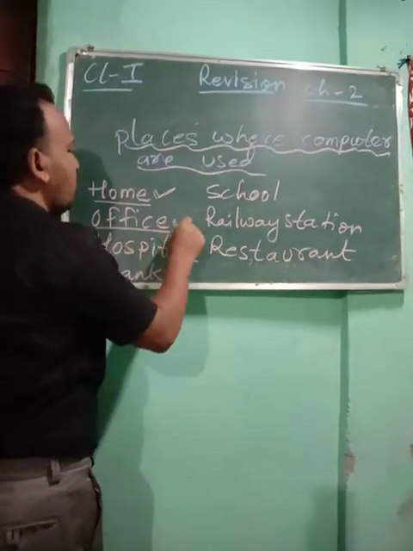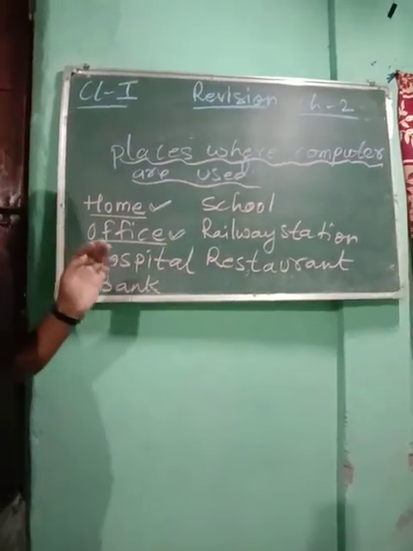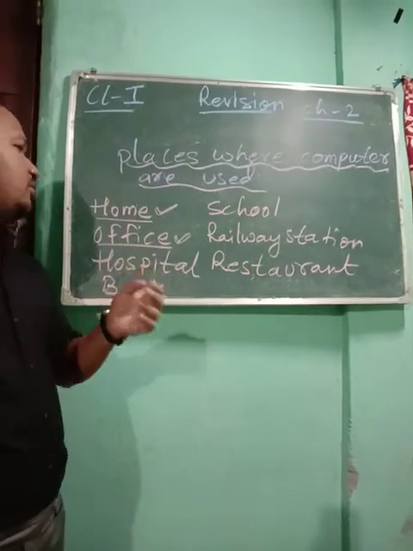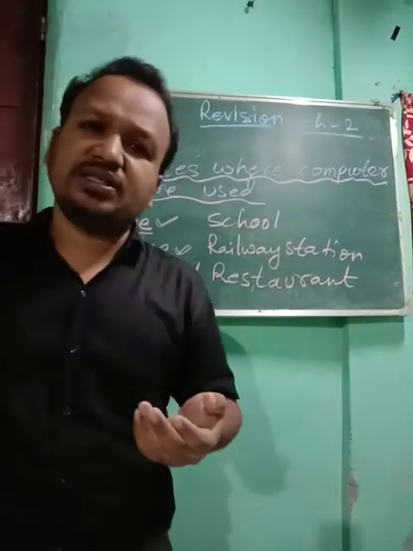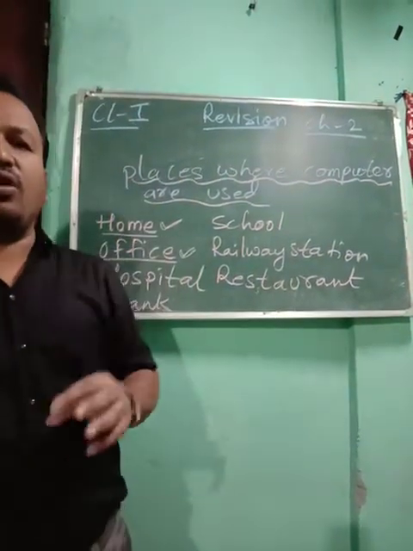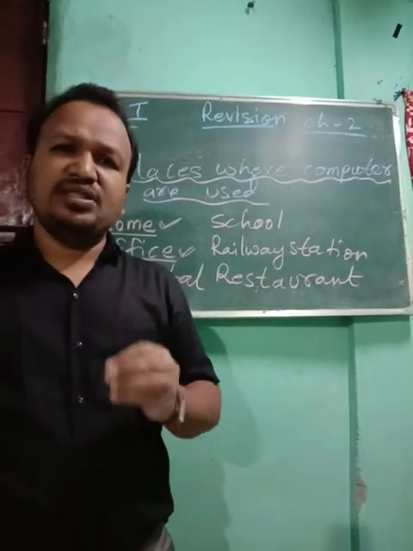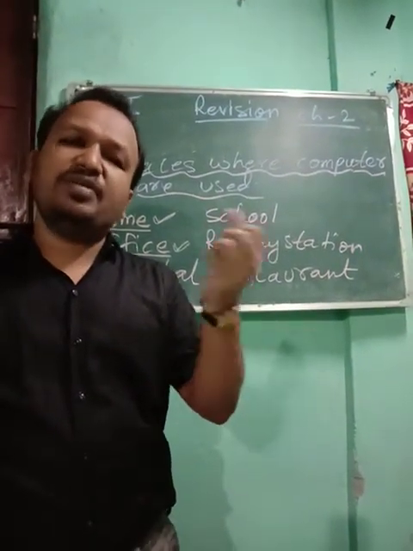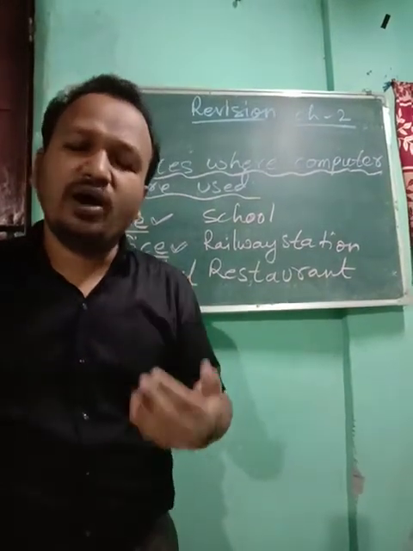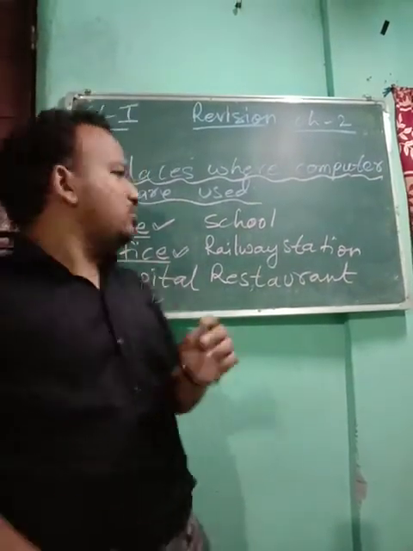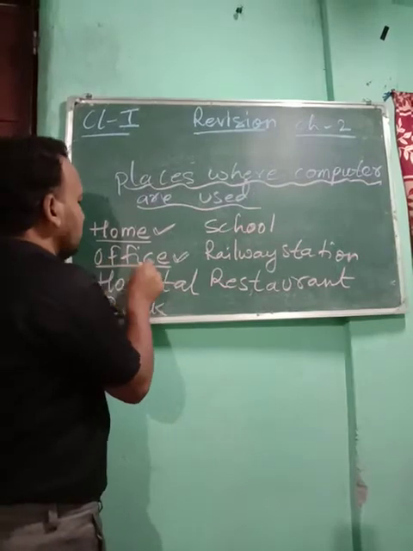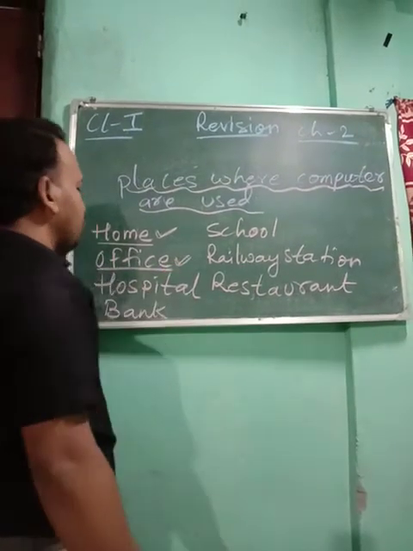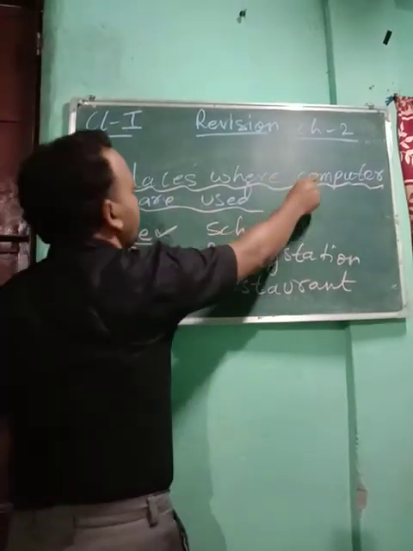Next, it comes to the office. In an office also, computers are used for different purposes: for keeping the record of official matters, sending mail, business mail, receiving business mail, inquiring about the business. So all the work in an office is done with the help of computers.